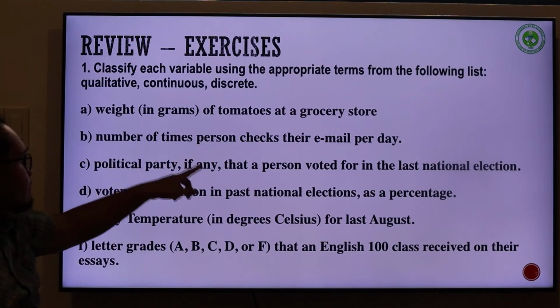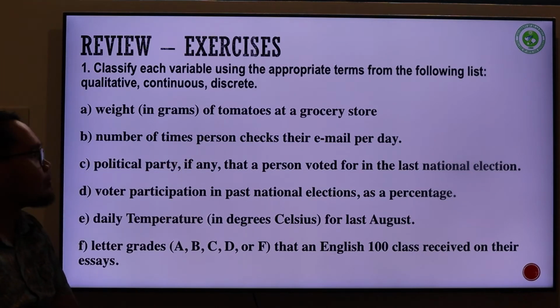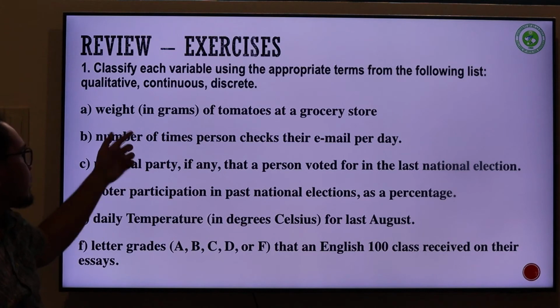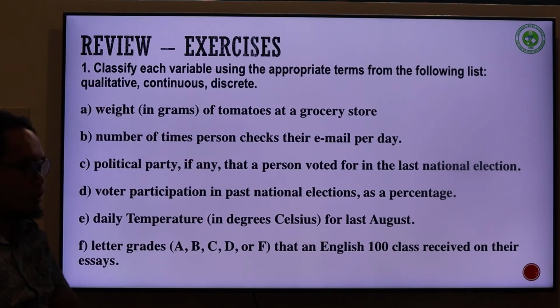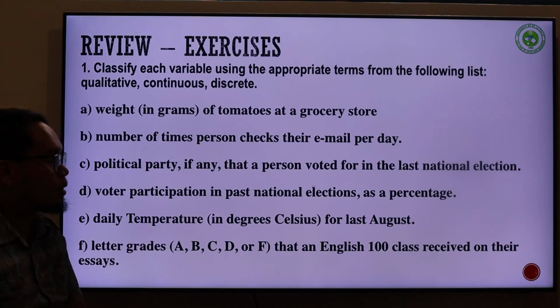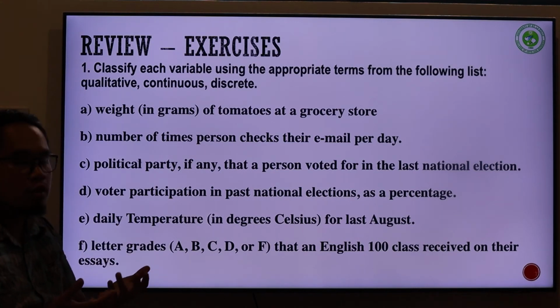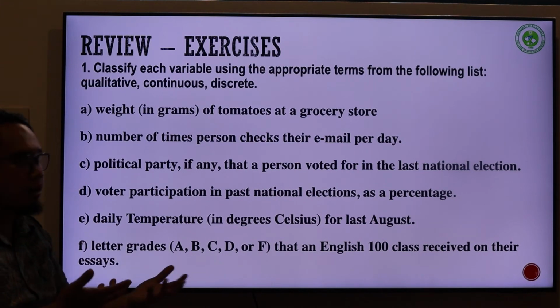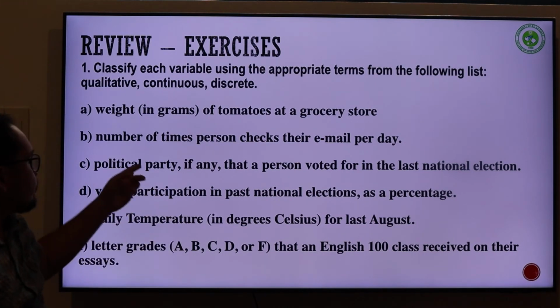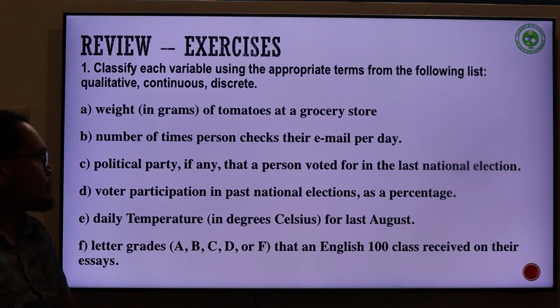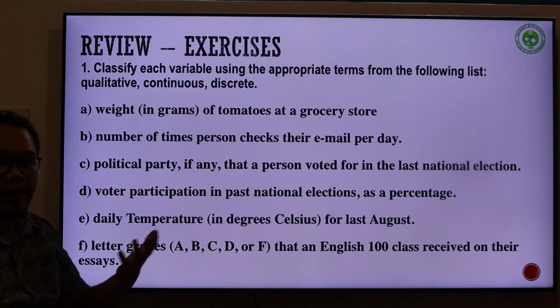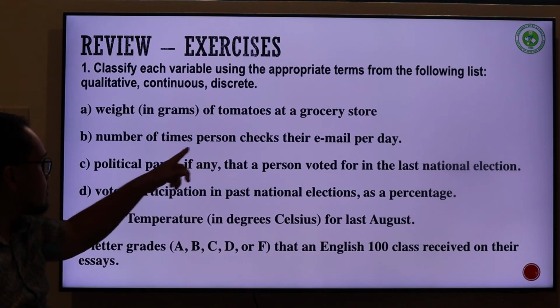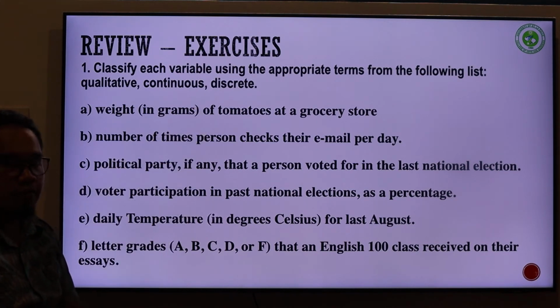Letter B, number of times a person checks their emails per day. So we have number of times, clearly not qualitative. When you check your email, the next question you're going to ask yourself is, will you count or will you measure? If you measure, that will be continuous. If you count, that will be discrete. When we look at the number of times a person checks their email, you count. 1, 2, 3, 4, 5 times. So this is a discrete variable for letter B.